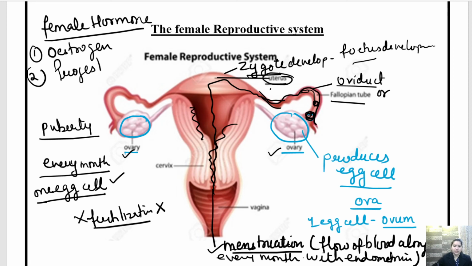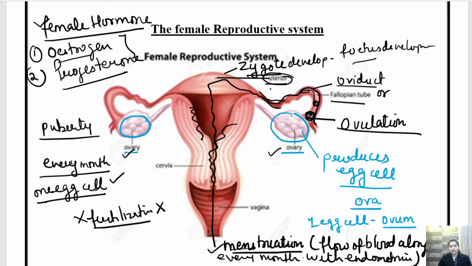These two are female hormones, whereas testosterone is a male hormone involved in this process. Now children, one more thing: the release of the egg from the ovary is called ovulation. Okay, the release of the egg from the ovary is called ovulation.